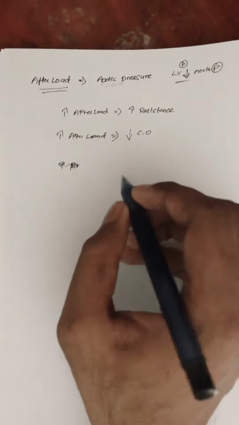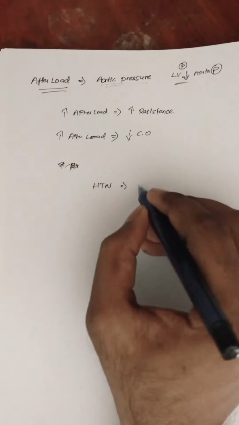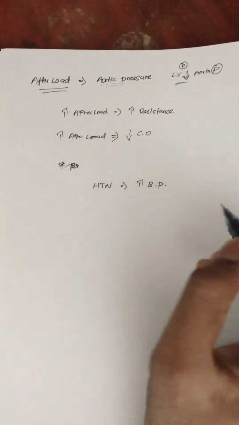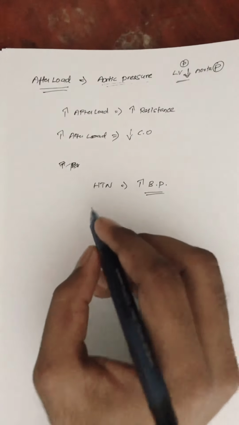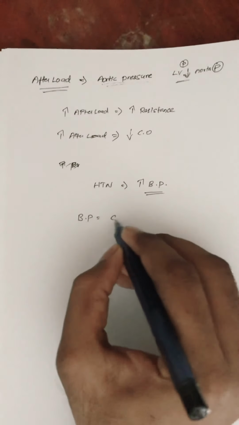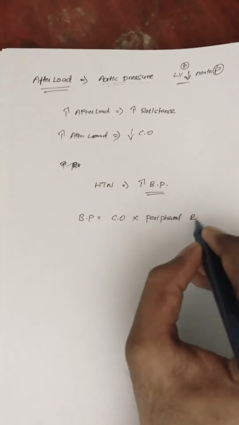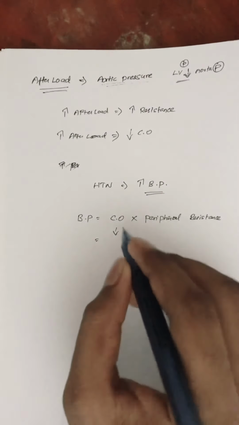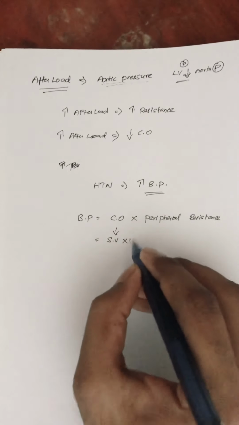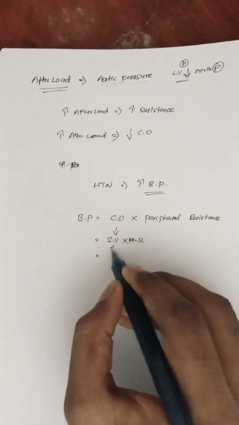So let us get into our topic. Our topic is about hypertension, which basically means increase in blood pressure. So what is blood pressure? The formula for blood pressure is cardiac output into peripheral resistance. We have already seen cardiac output. So what is cardiac output? It's nothing but our stroke volume into heart rate. So what is our stroke volume?